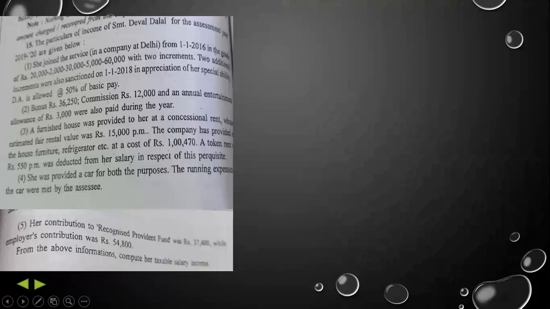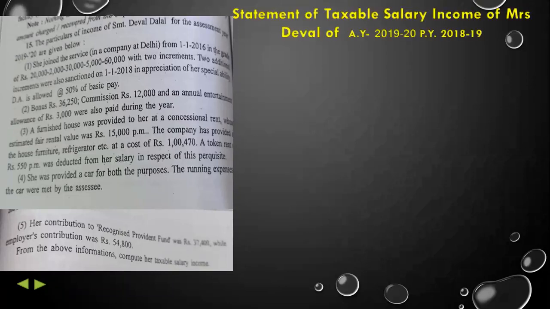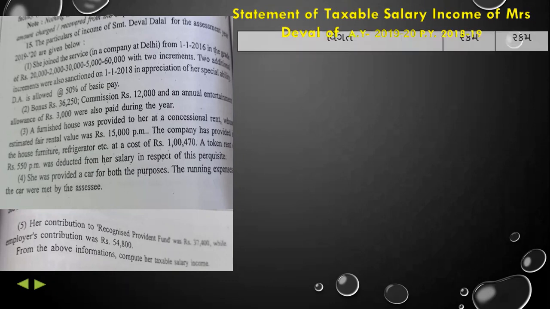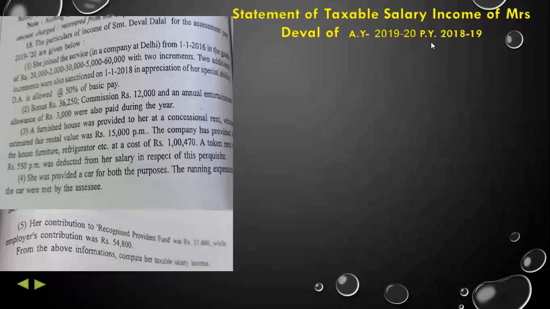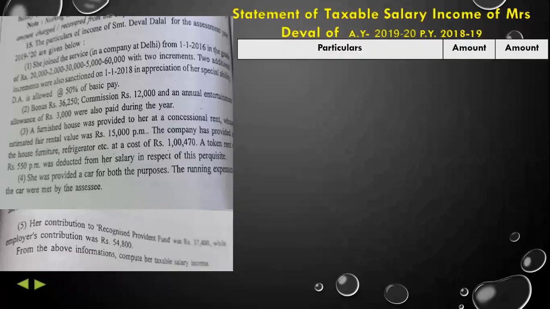So let's make the statement of taxable salary income of Mrs. Deval, of assessment year 2019-20, and the previous year of this is 2018-19. So we'll make the table first of particulars, amount and amount.